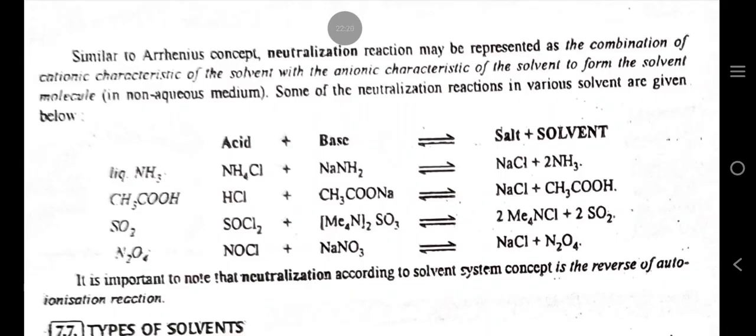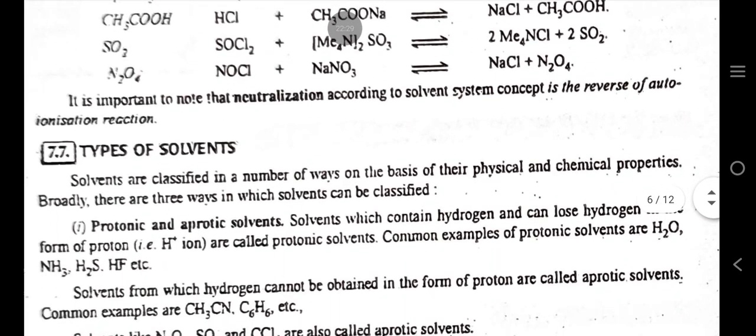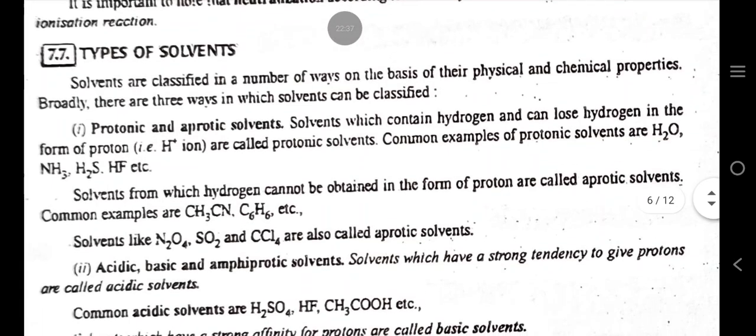Some of the neutralization reactions in various solvents are given below. It is important to note that neutralization according to the solvent system concept is the reverse of autoionization reactions.